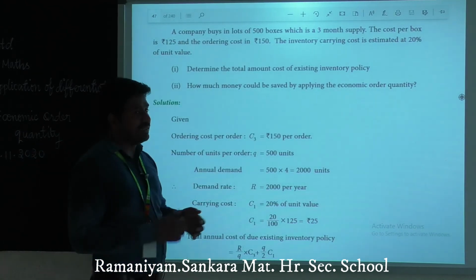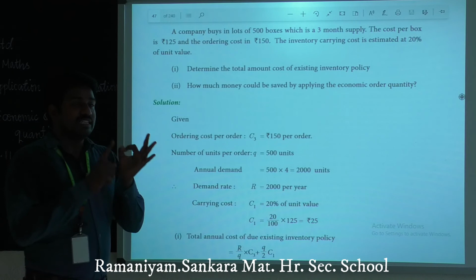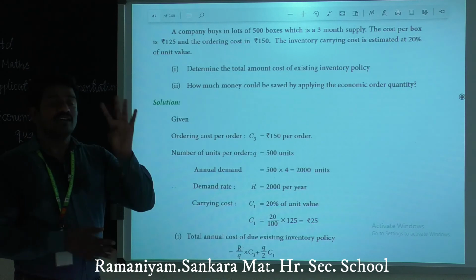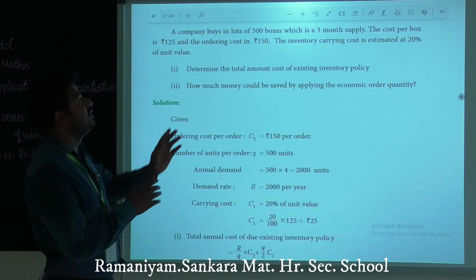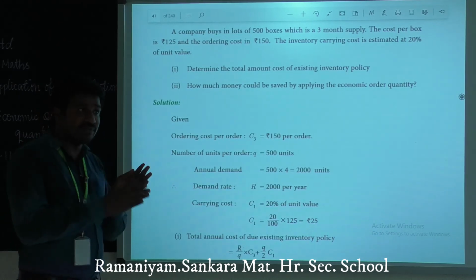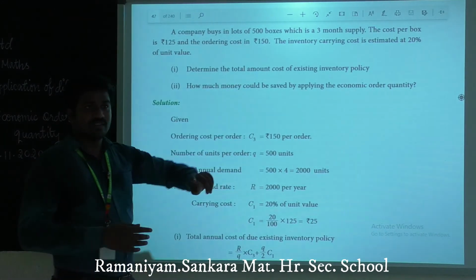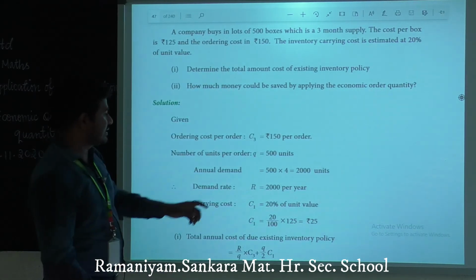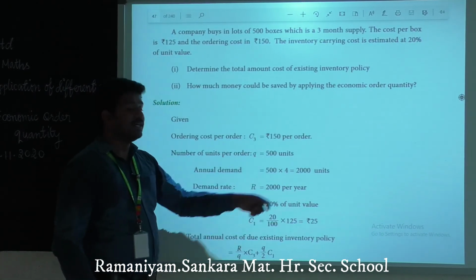Okay, for annual demand you have to multiply. For every 3 months we have to buy 500 boxes. So per year, there are 4 periods of 3 months out of 12. So you have to multiply 500 boxes into 4. Okay, for 3 months 500, so for 12 months you have to multiply 500 boxes into 4. The result is 2000 units. This is the demand rate, 2000 per year.